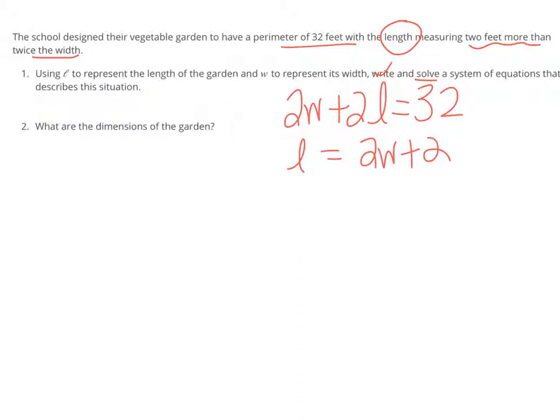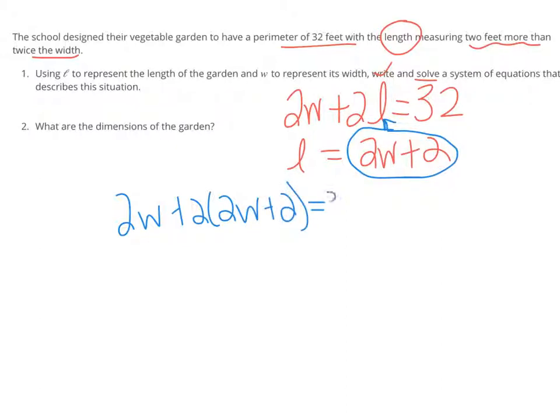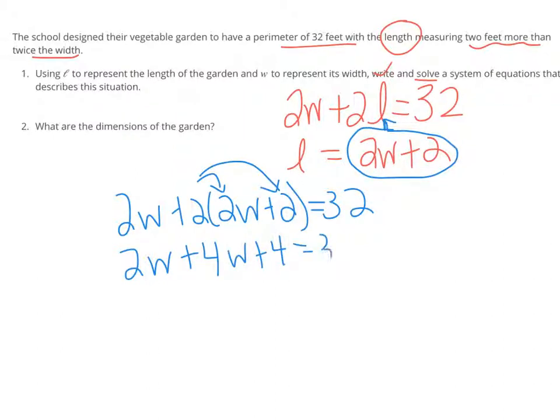I think the easiest thing to do here is to substitute this value for L in the place of L in our first equation. When we do that, we'll have 2w plus 2 times (2w plus 2) equals 32. This is a bit of a mess, so we need to clean it up. So 2w plus 4w plus 4 equals 32.